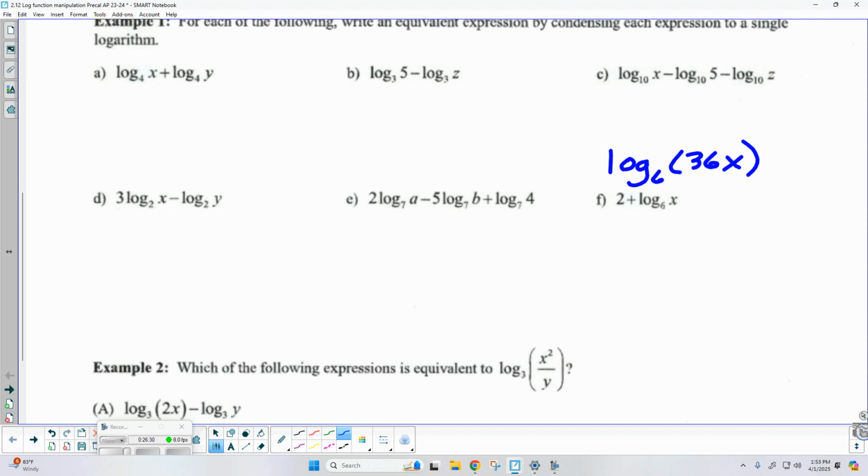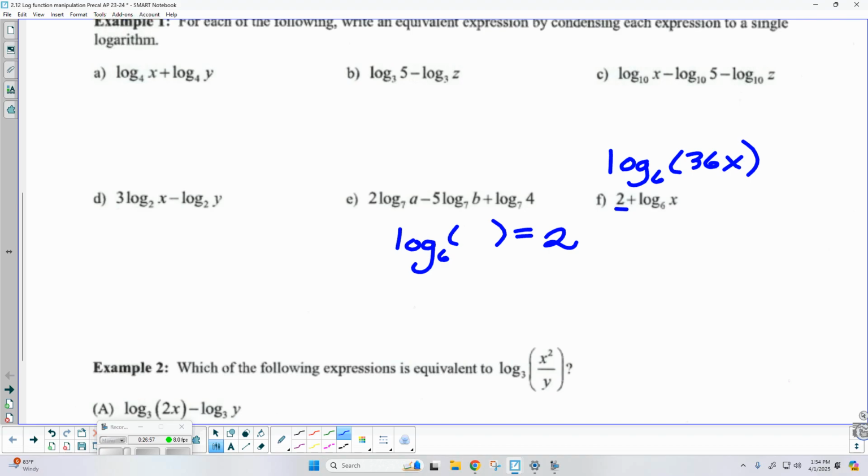Now, when I said we had to rewrite, I'm referring to the 2 right here, because these properties only work if you're interacting logs of the same base with each other. So I've got to rewrite 2 as a log base 6, right? But what is a log? Remember, it's a power, right? So whatever log expression I substitute here, it has to equal 2.